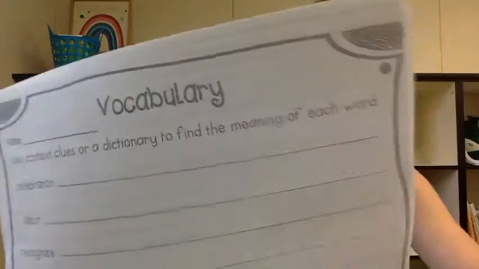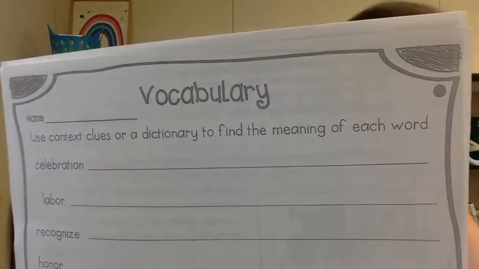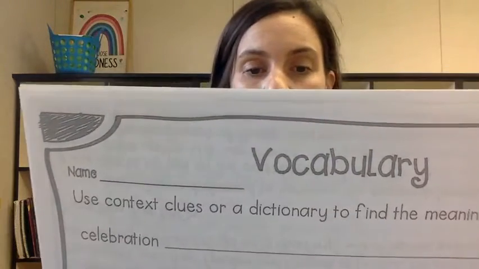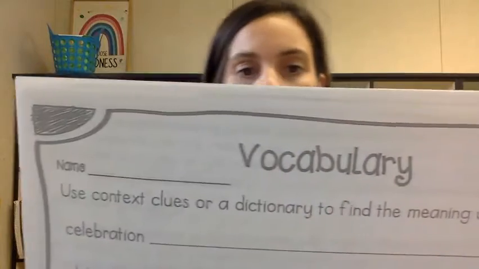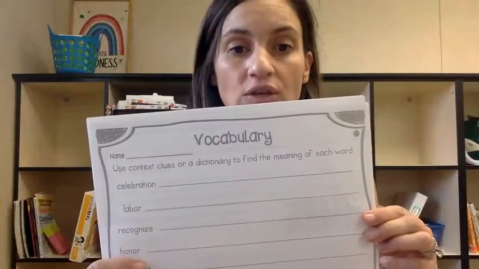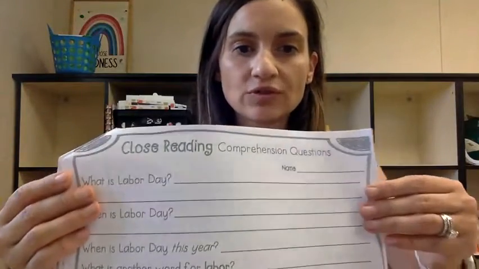There's a vocabulary section where, just like our word of the week, it wants you to tell what the word means. On your at-home learning calendar, I put a cool website for kids where you can type in the word and find out the definition and write it from there. So on our at-home learning calendar, if you need help telling what these words mean, go to the online dictionary I put on our at-home learning calendar. Then there are more questions for you to read about Labor Day, our annual holiday.